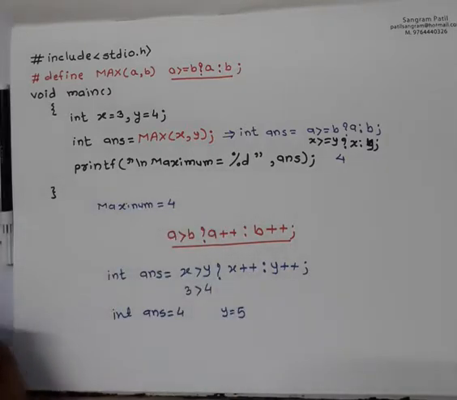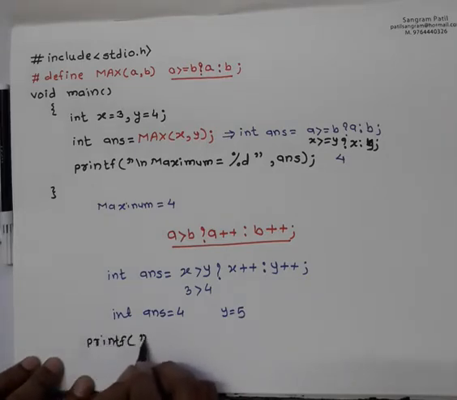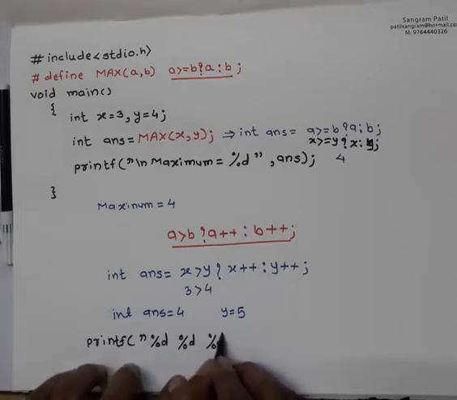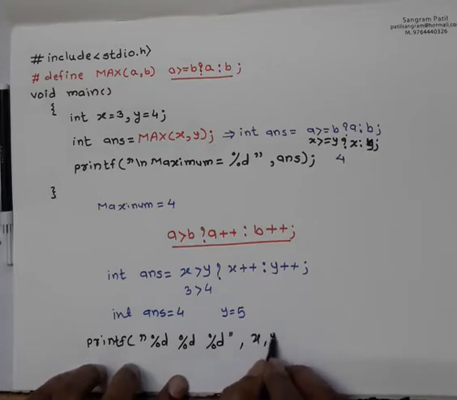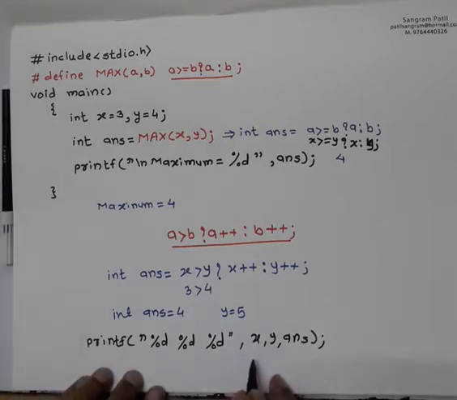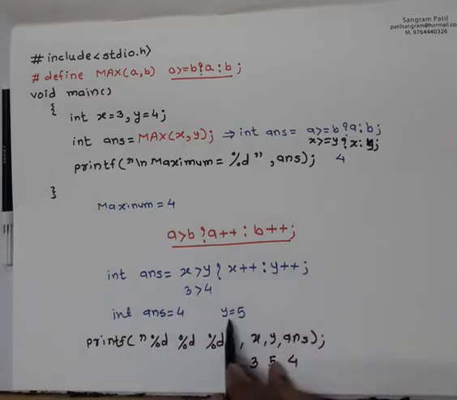So in this printf statement, suppose it is like this, printf percentage d, x comma y comma answer. If we have written the statement like this, and generally in the exam they give you a statement like this, this will give output as value of x as 3, value of y as 4, and value of answer as 4. This y plus plus returns the value of y to the answer and then it increments the value of y.